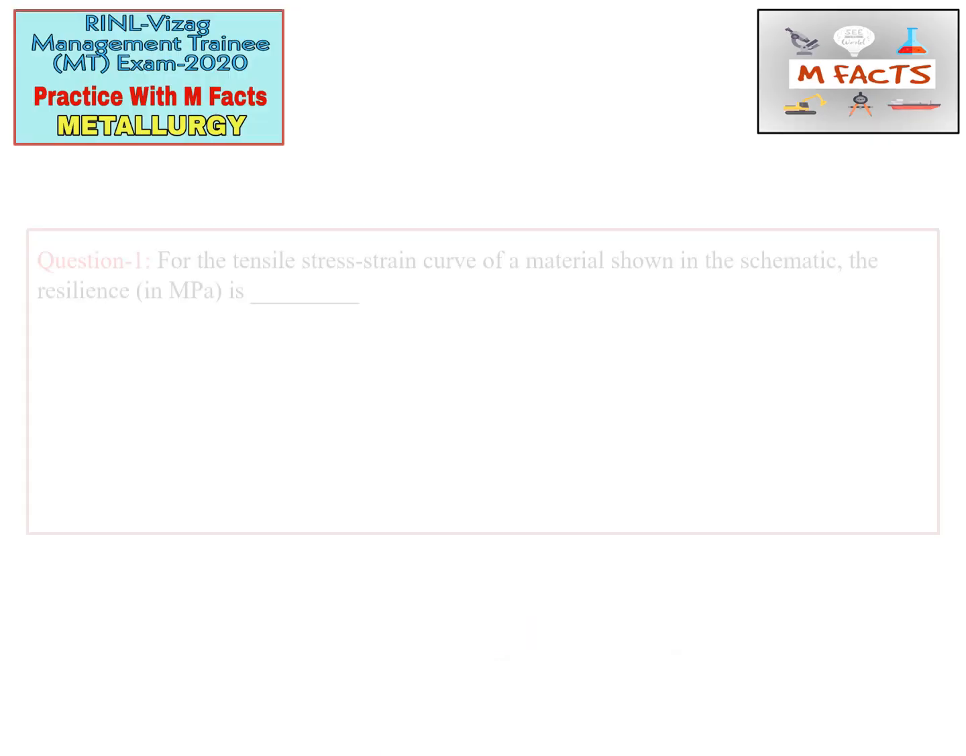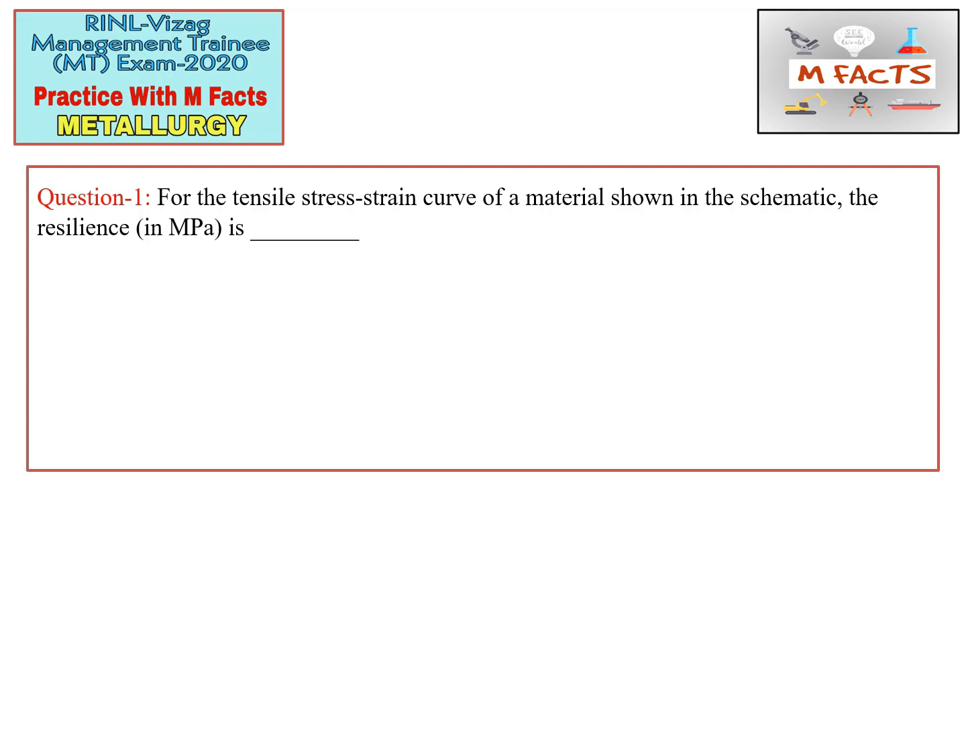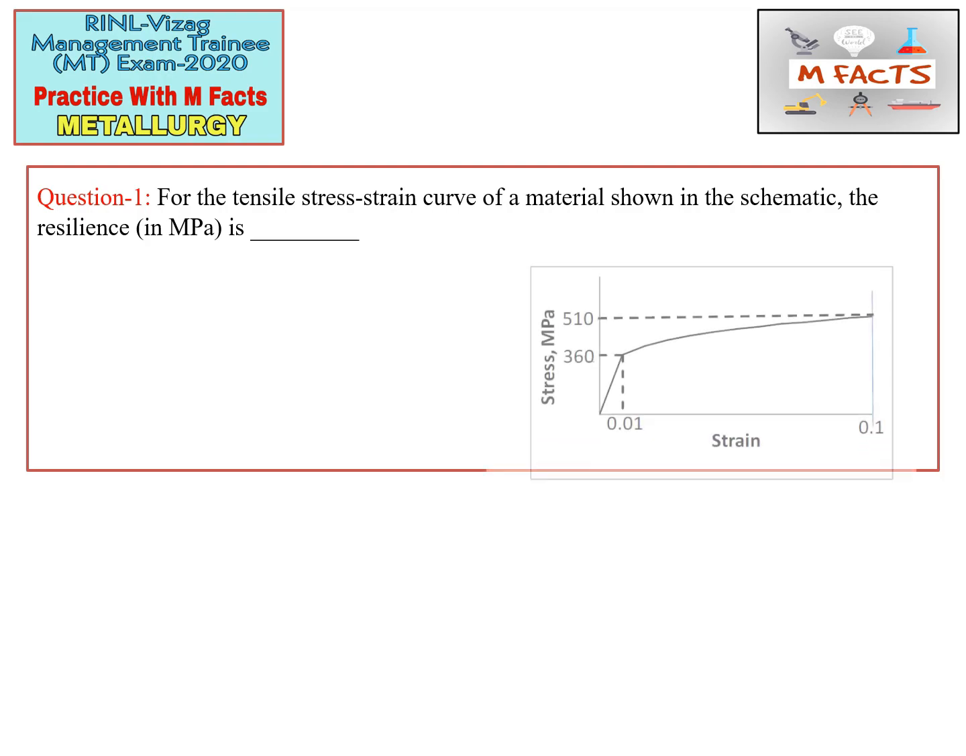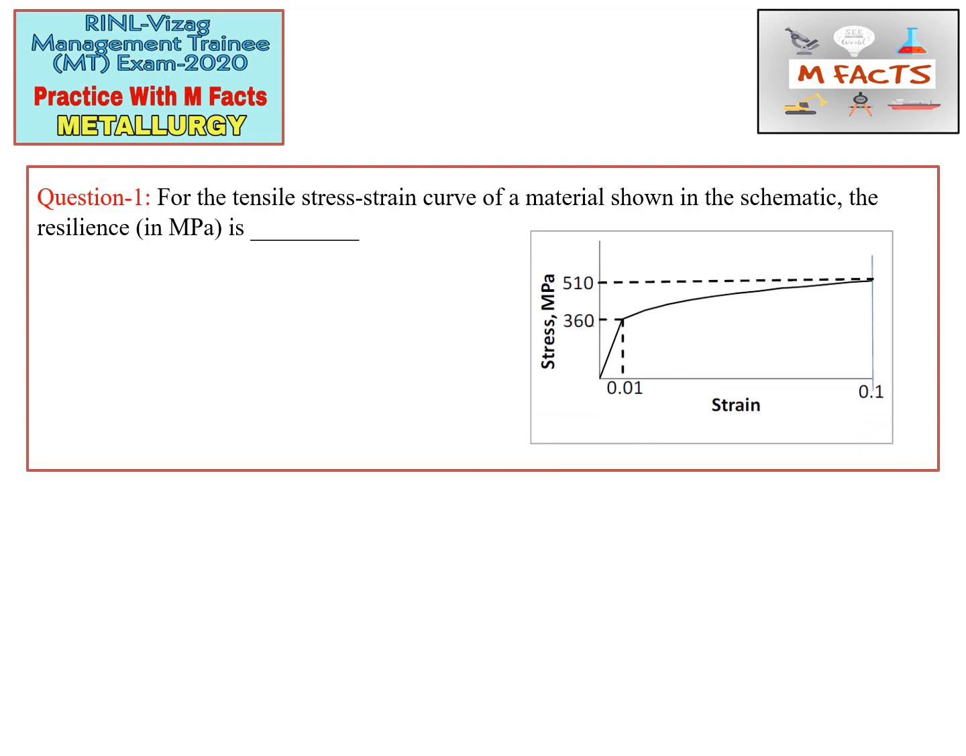The first question is: for the tensile stress strain curve of a material shown in schematic, find the resilience in megapascals. So they are asking about resilience for this diagram. If you know the meaning of resilience, it is basically the measurement of the area under the stress strain curve up to the elastic region. So this is the elastic region, and we have to measure the area under this curve. This area will be the value of resilience.